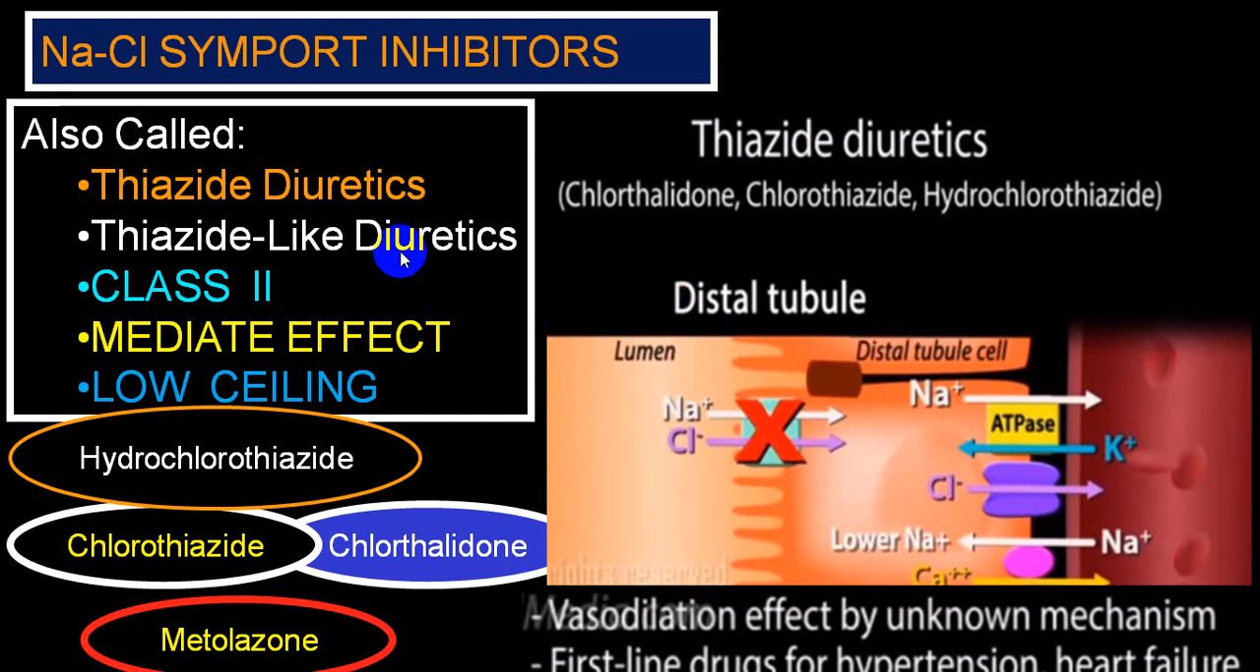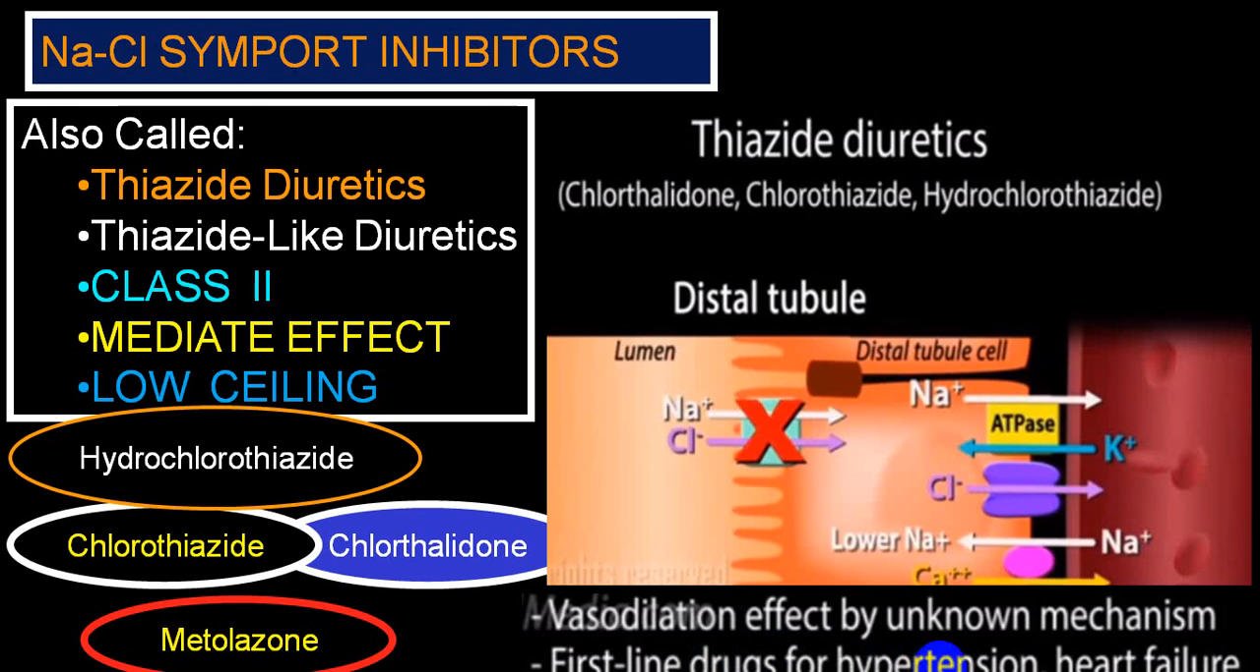Now we come to the second big group, that is thiazide diuretics or thiazide-like diuretics, which belong to the medium group, that is class 2 variety. The common ones we utilize are hydrochlorothiazide and chlorthalidone, and occasionally metolazone. They act by inhibiting sodium and chloride. They do not have an effect on potassium. There are also vasodilatory effects by an unknown mechanism, and it is the first drug which we utilize along with other antihypertensive drugs.